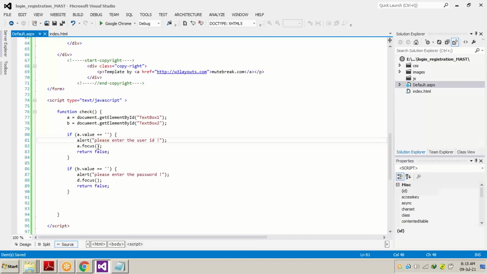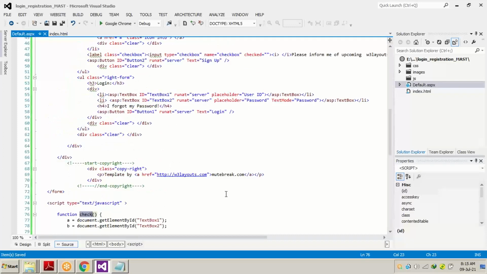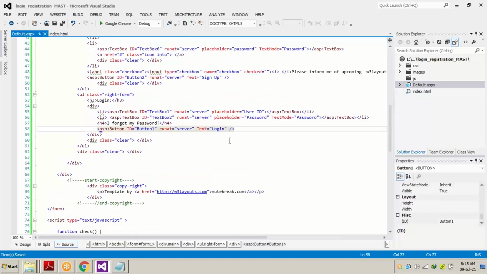Okay, now the function we have written: if B is empty, the alert will show please enter the password. If A is empty, the alert will show please enter the user ID. A is connected to text box 1, B is connected to text box 2. Now we have to call this function from our button right here.